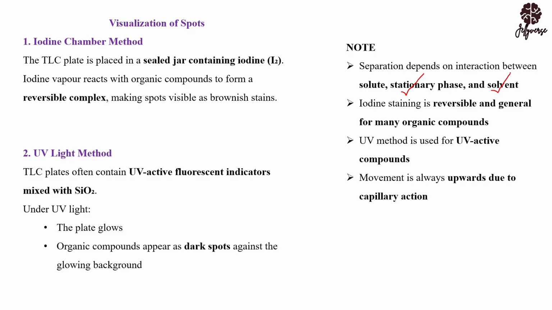The UV method is used for UV active compounds. Some of the compounds are like that; you can only use UV light to spot them. So even though you can see it traveling, if you don't subject it to UV light, there is no way you are going to see the spots and you can't find your RF value. RF value is a property of chromatography. It determines whether the compound is traveling faster or not. We are going to look at it in a few slides.